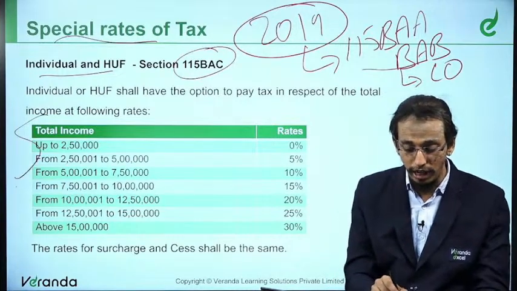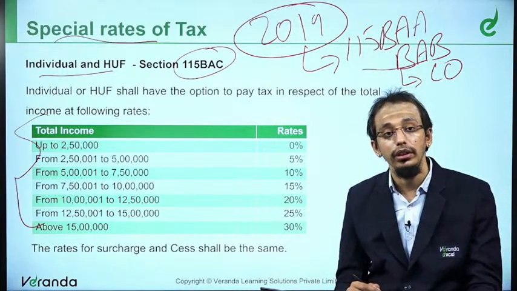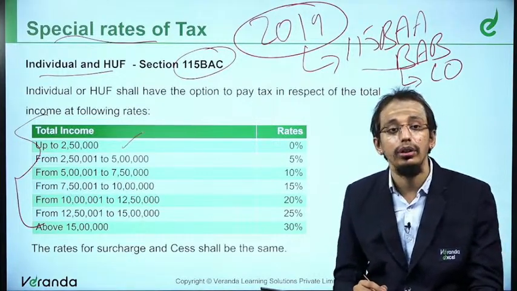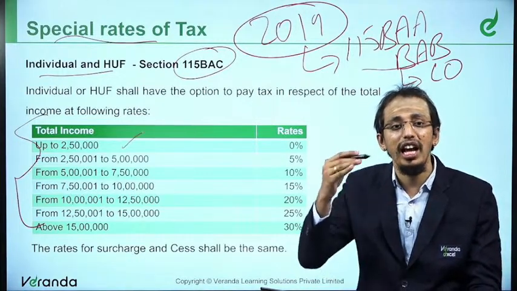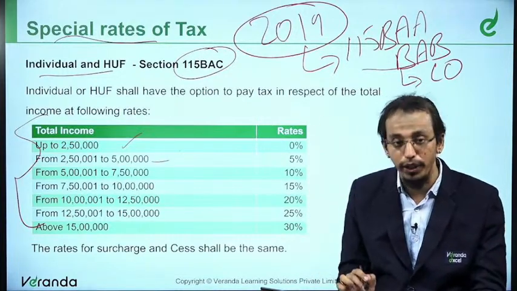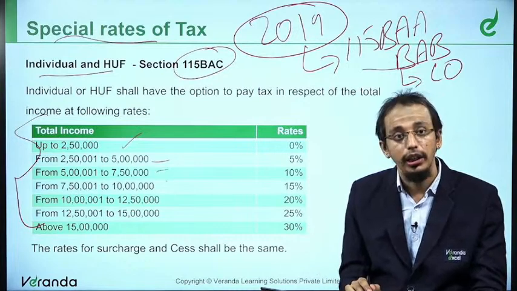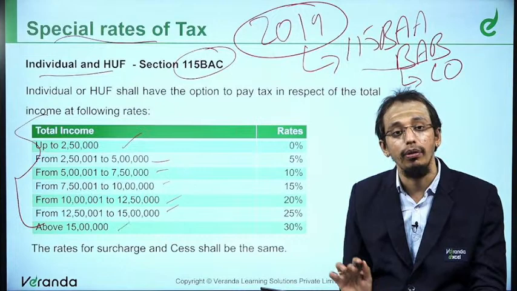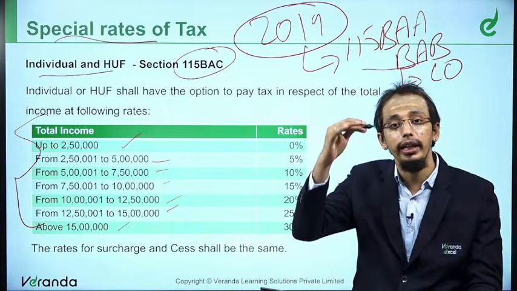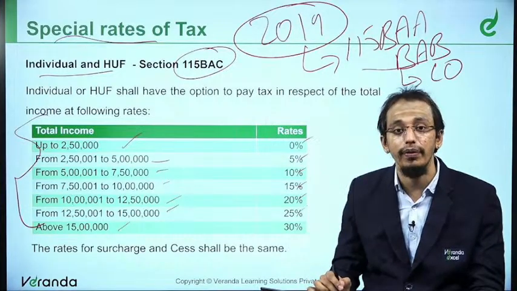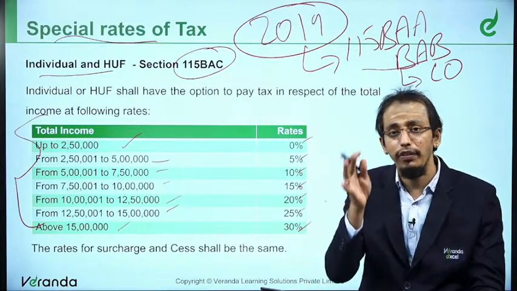So these are the slab rates that we have got. It's very, very simple to remember. Up to 2.5 lakhs. Every slab increases by 2.5 lakhs. Then it's 2.5 to 5, 5 to 7.5, 7.5 to 10, 10 to 12.5, 12.5 to 15 and above 15. Every slab increases by 5%: 0, 5, 10, 15, 20, 25 and 30. So you don't even need to actually mug up.